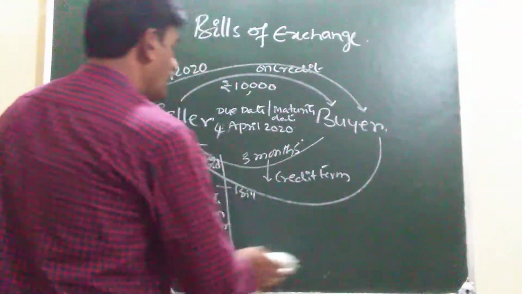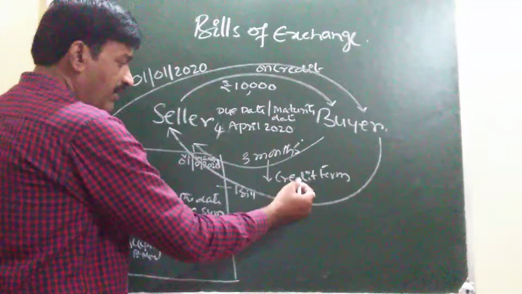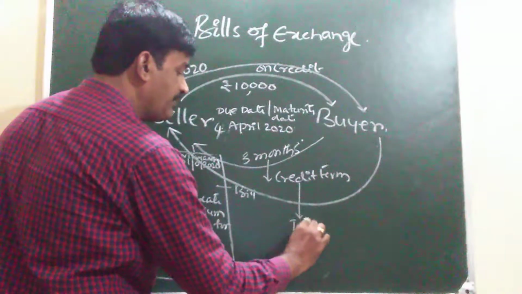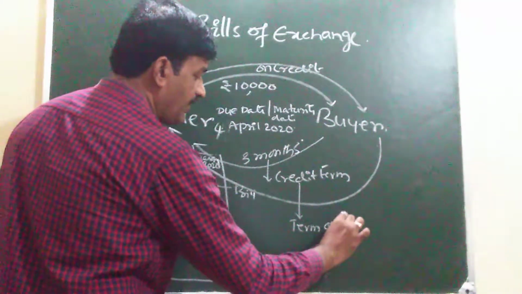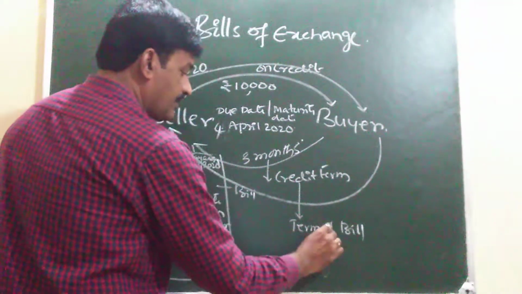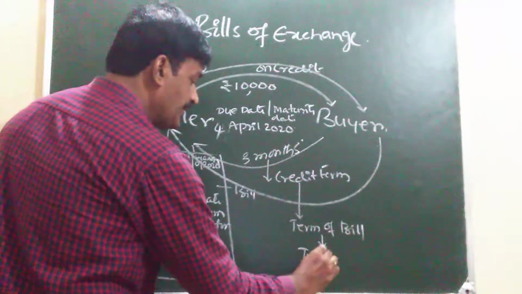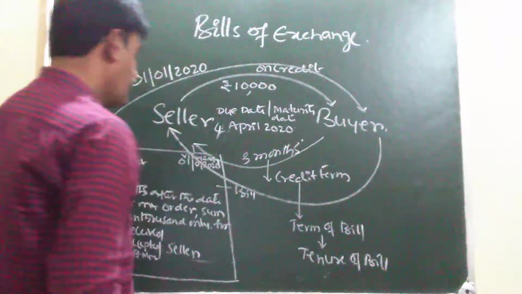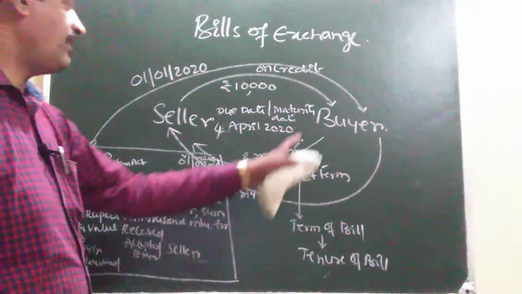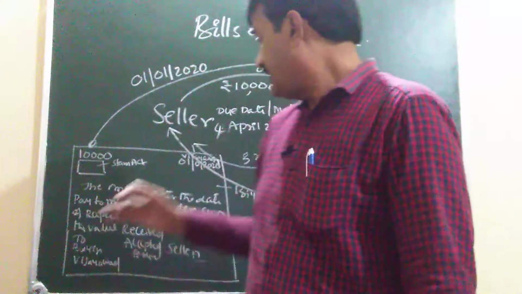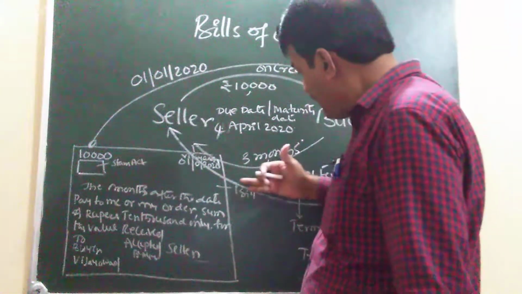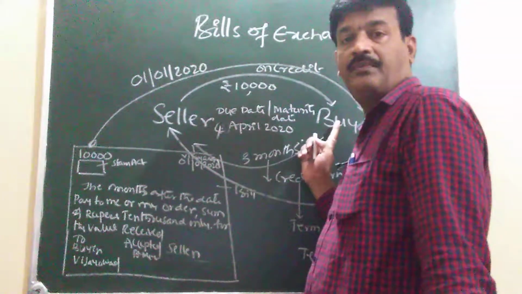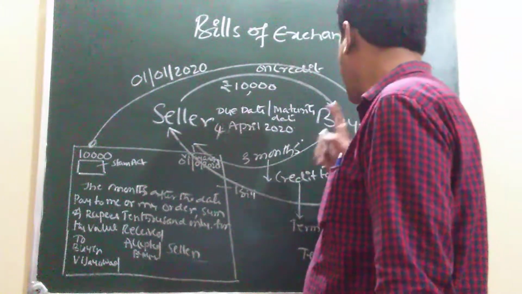Now, this 3 months is called credit term. Credit term is also known as term of the bill, also known as tenure of the bill. From the point of buyer, the bill is payable. Payable bill for whom? Payable bill for the buyer.